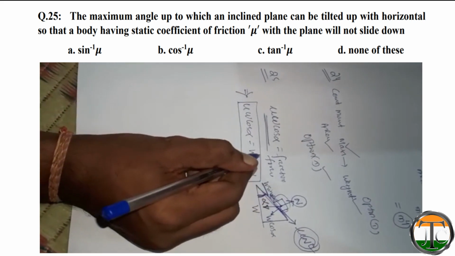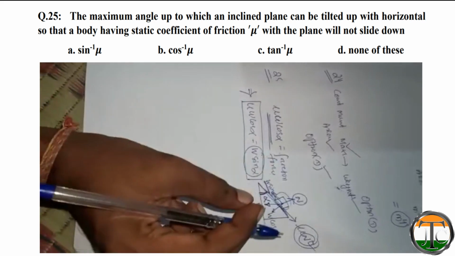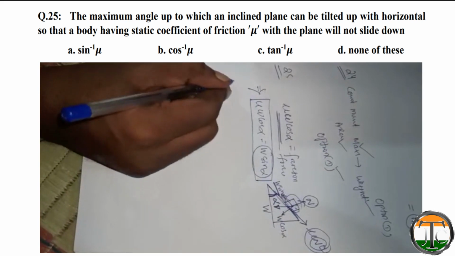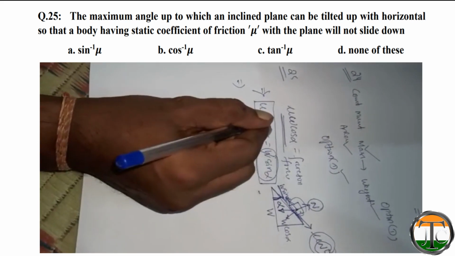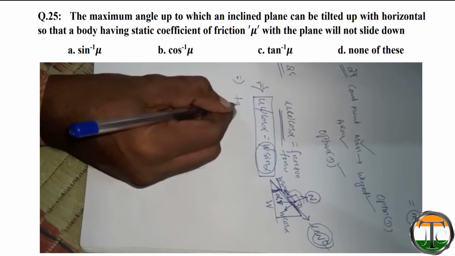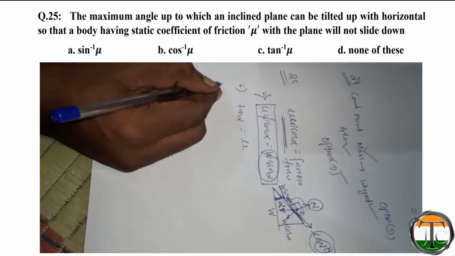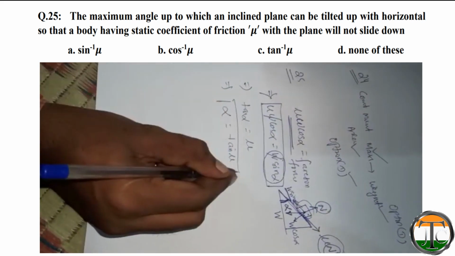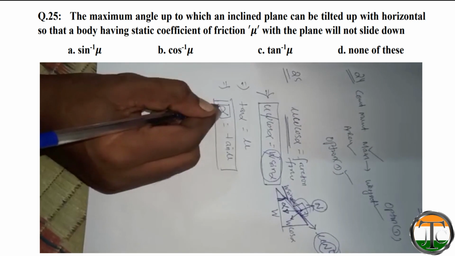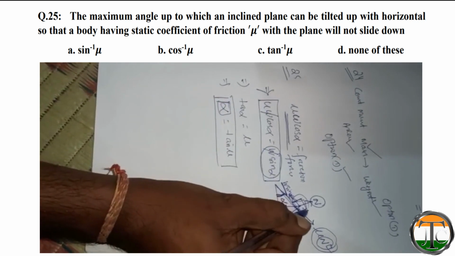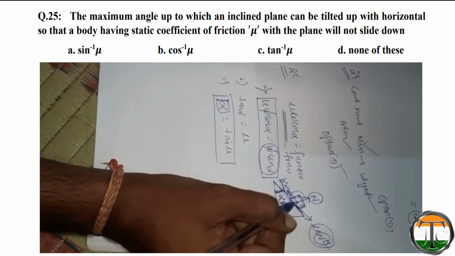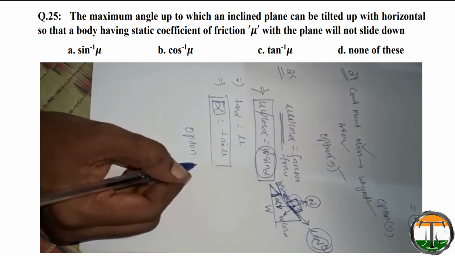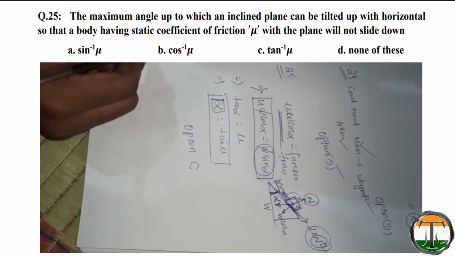If this quantity increases by a small amount, then this body will go down. So W gets cancelled, so tan alpha is equal to mu. That means alpha is equal to tan inverse mu. So this is the maximum angle up to which this body will remain here without sliding. So option C is the correct answer.